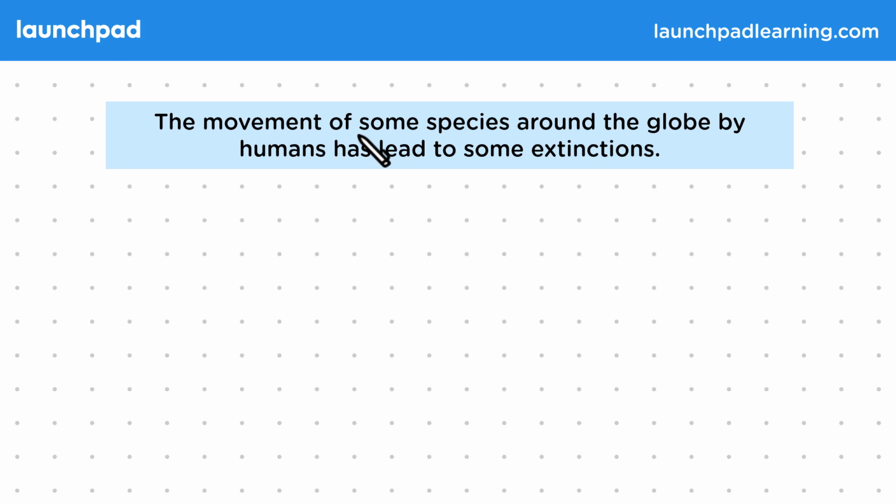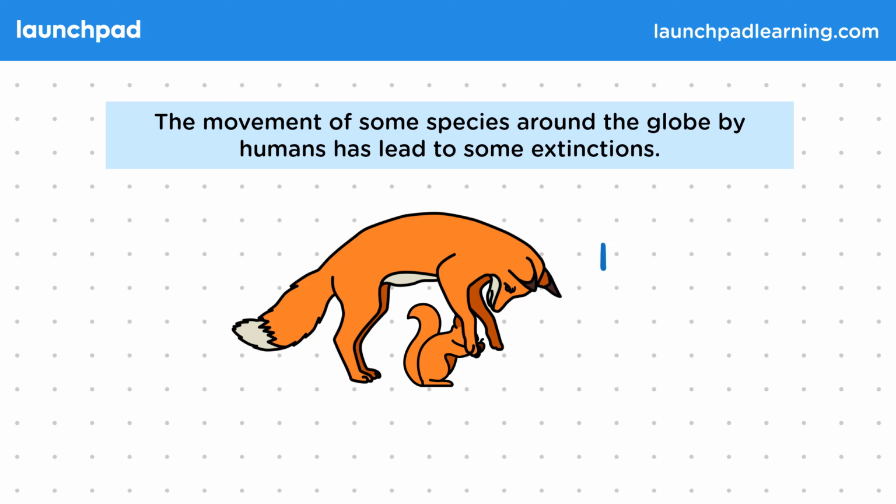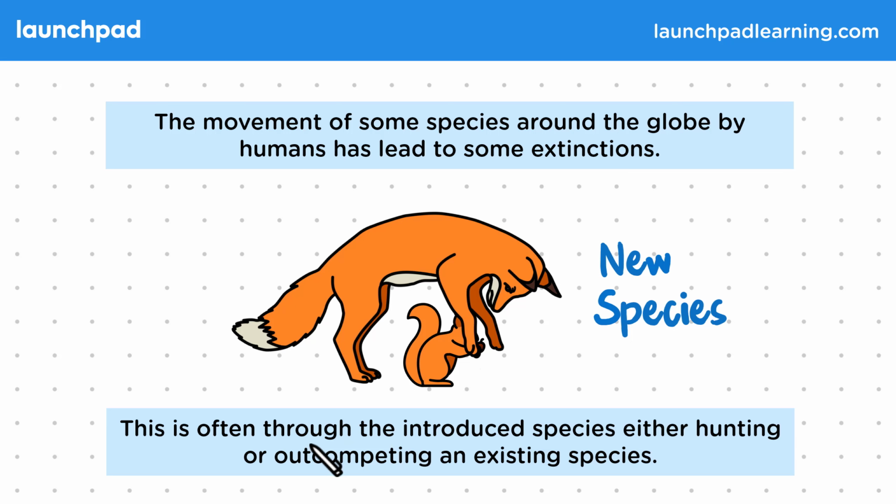The movement of some species around the globe by humans has led to some extinctions. These new species may hunt existing species that may not be well adapted to defend themselves. For example, the red fox, which is considered one of the world's worst invasive species, especially in countries like Australia. This is often through the introduced species either hunting or outcompeting an existing species. This word outcompeting basically means being more successful in the same environment.